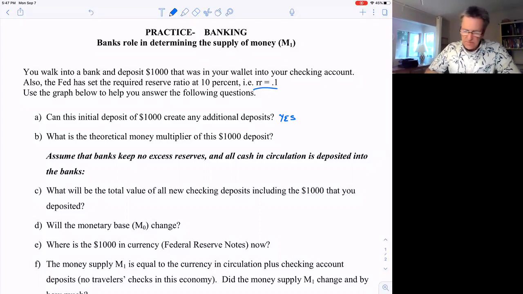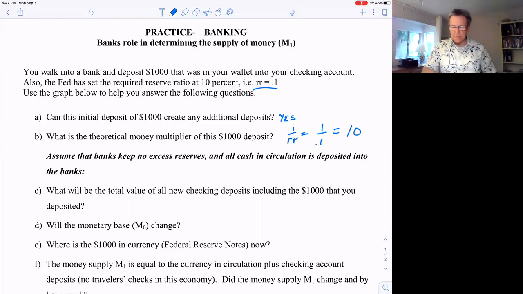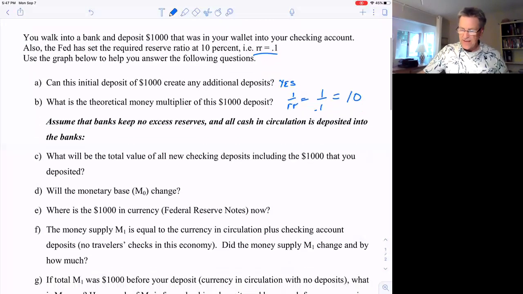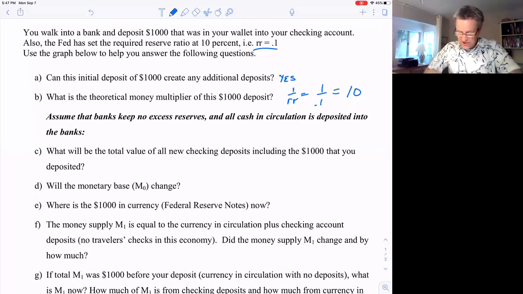What is the theoretical money multiplier? Theoretical money multiplier could be as much as 1 over RR, which is 1 over 0.1, which is 10. Now the next statement here is assume that banks keep no excess reserves, all cash in circulation is deposited in the banks. That's to make the problem easier. That way it's real easy to calculate what the money multiplier is.